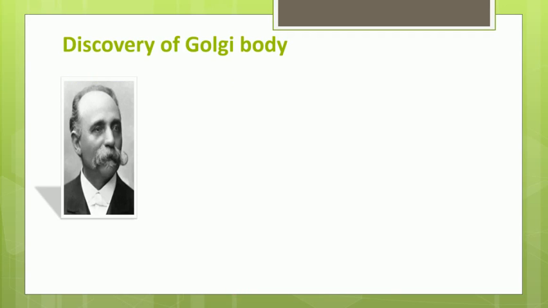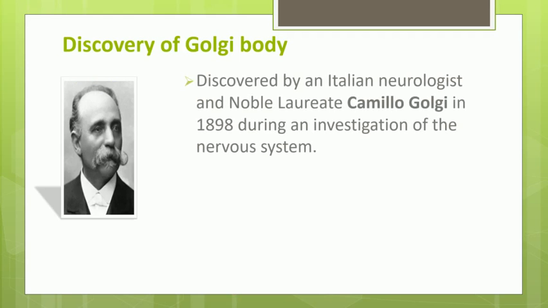If we see the discovery of this Golgi body or Golgi apparatus, it is credited to the Italian neurologist Camillo Golgi in the year 1898. He was working on the nervous system of amphibians, and during this work he found out that inside the cell there are some unidentified organelles, which he named Golgi body or Golgi apparatus.